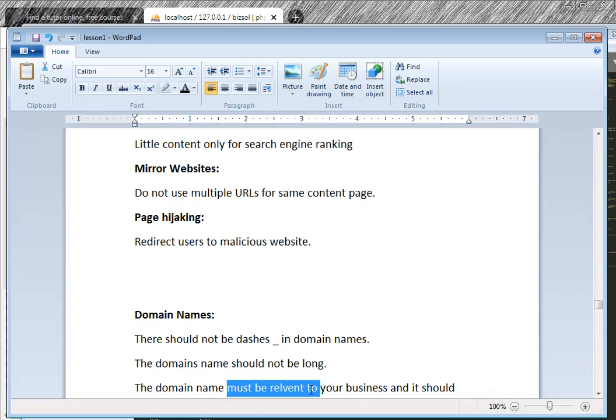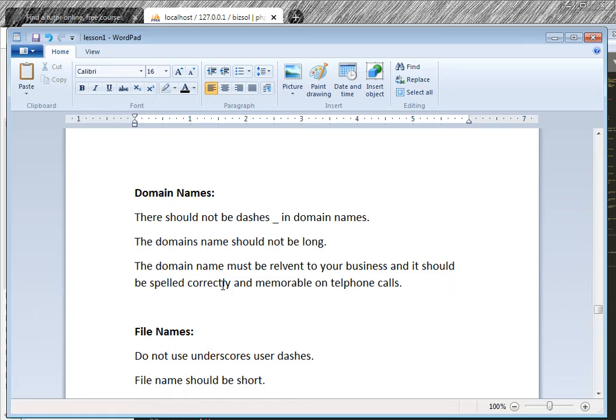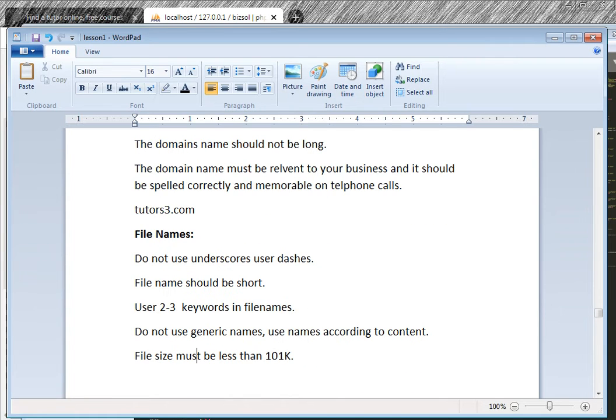Domain name must be relevant to your business. It should be spelled correctly. For example, tutors3.com is spelled correctly and is memorable on a telephone call. If you call a visitor or a customer and say, "Welcome to tutors3.com," the name is spelled correctly and memorable on the call. It is a marketing term, because SEO is all about marketing.